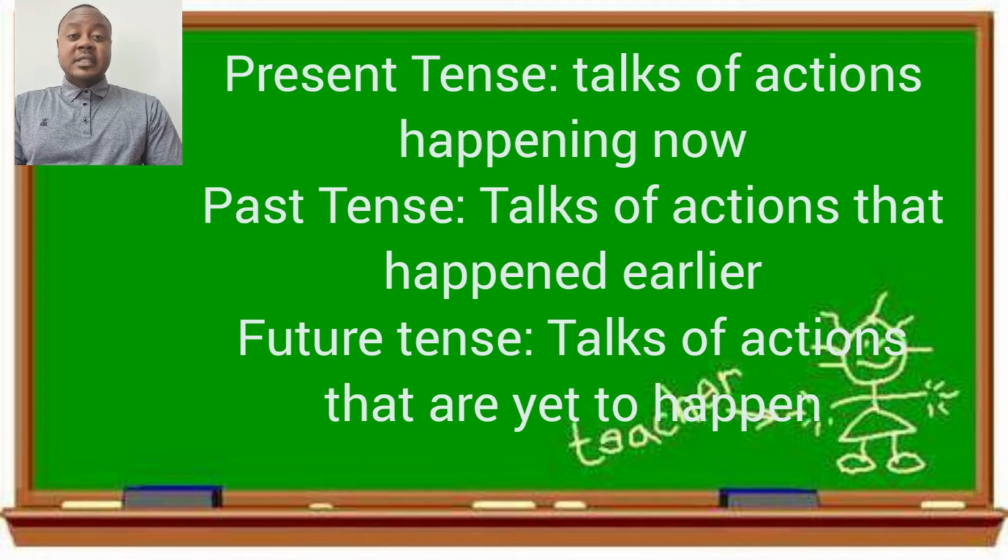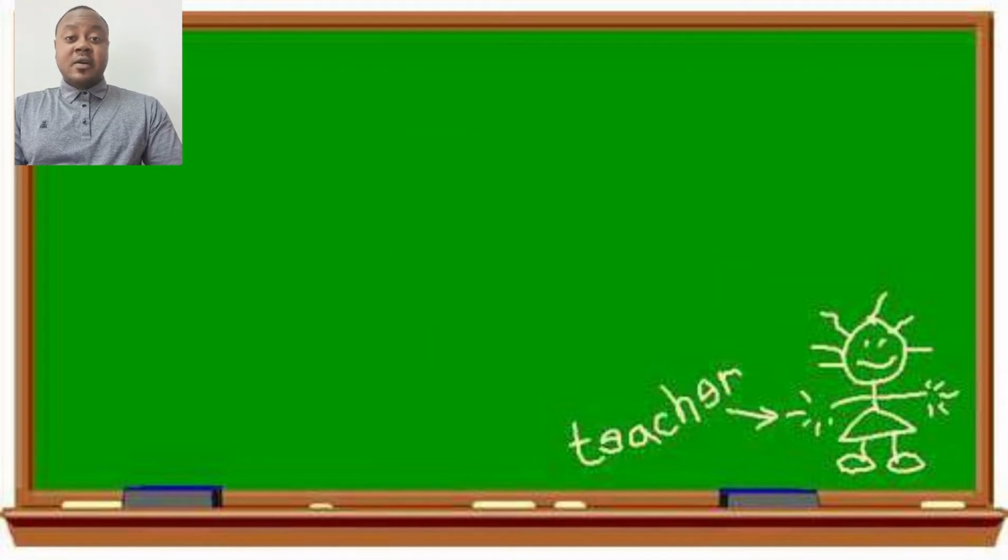So these three main tenses are what verbs fall into. I'll focus on these three tenses. However, you have to understand that these three main tenses equally have other tenses that precede them. For example, you can have past participle. These are all examples of other tenses. Past participle, simple past, present. These are all examples. So let's go back to the three main tenses, which are present, future, and past.